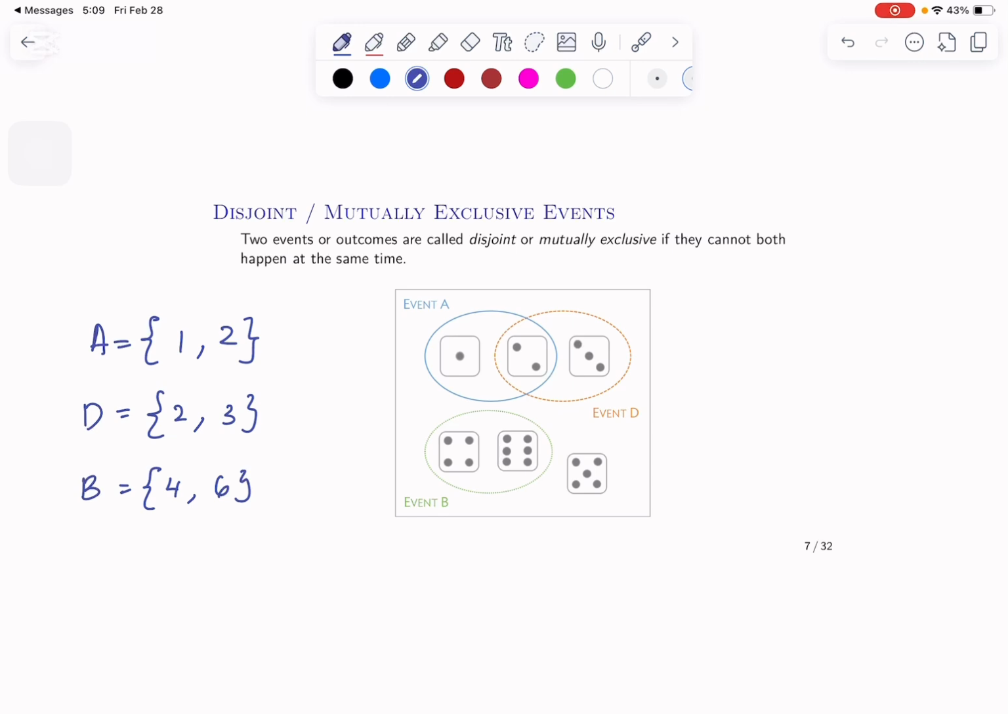From A, we see that the circle has 1 and 2. Event D also has 2, which means they're overlapping in some way. Event B doesn't overlap with any of the other events. Number 5, luckily, is not even in any of the events, but this is one of the possible outcomes when rolling a dice, right or not? We have 6 possible outcomes, either 1, 2, 3, 4, 5, 6.